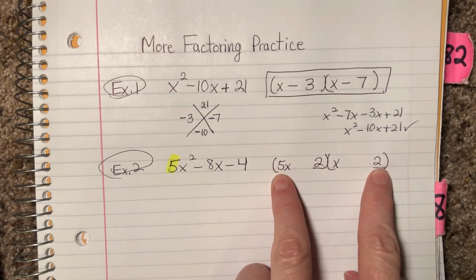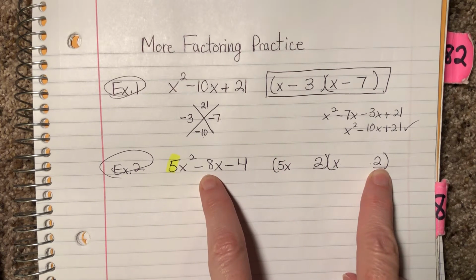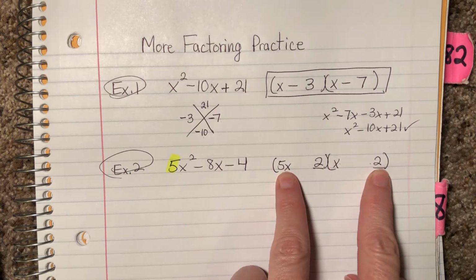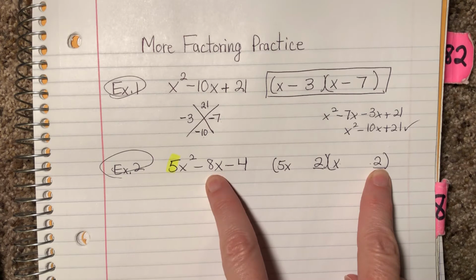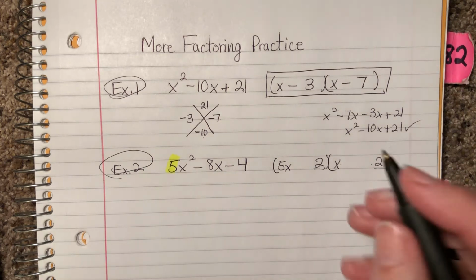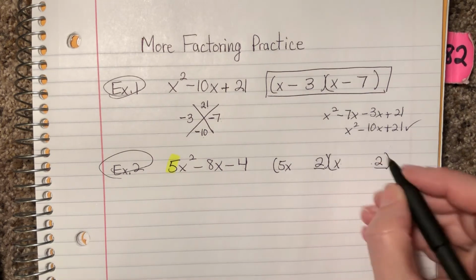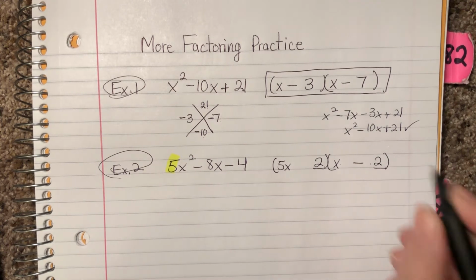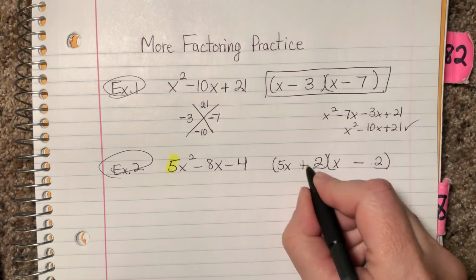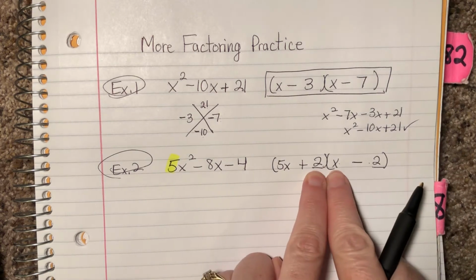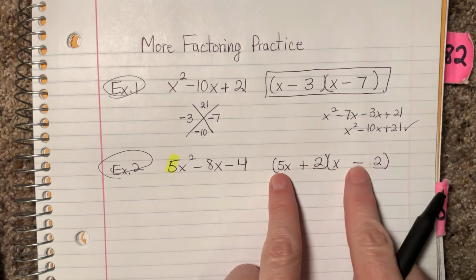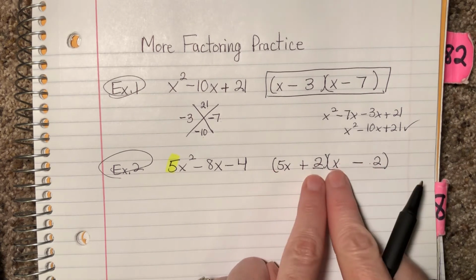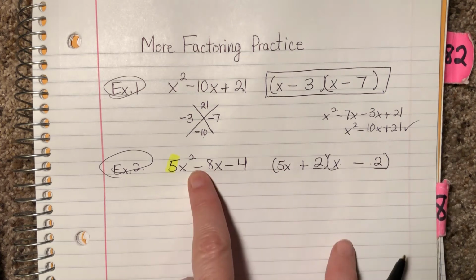2x, 10x. Can I get to a negative 8x, or just an 8x from a 2 and a 10? Yes, I can get to 8 from a 2 and a 10 by subtraction. So it's a negative 8. That means I need to put the negative there, because positive 2x is going to make a negative 2 times 5x, negative 10. So 2 and negative 10 add to negative 8.